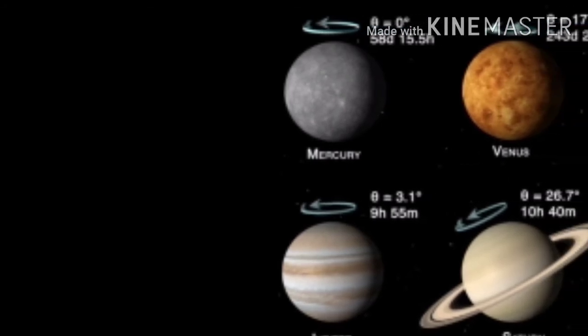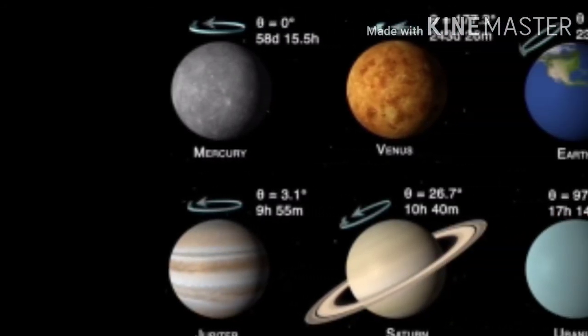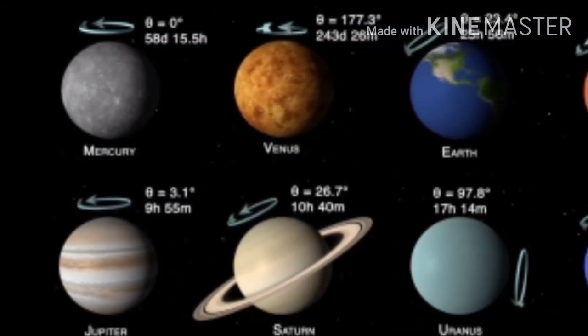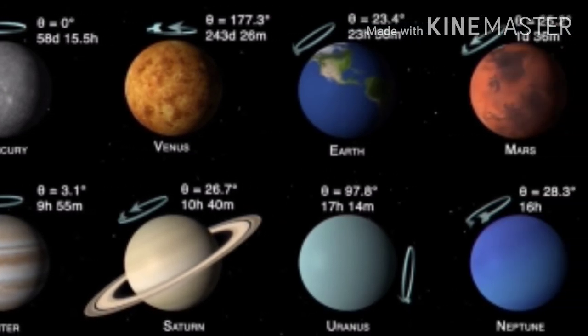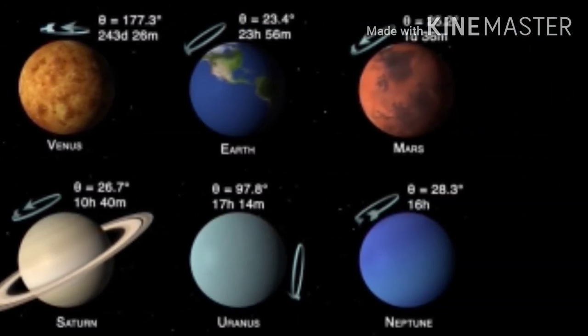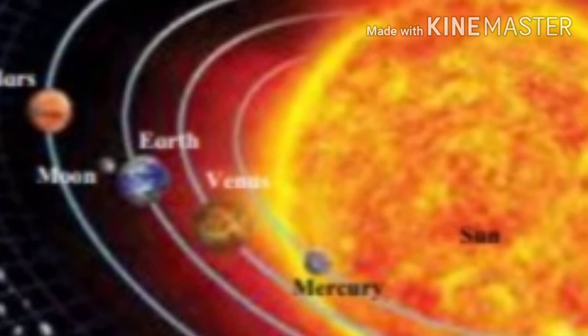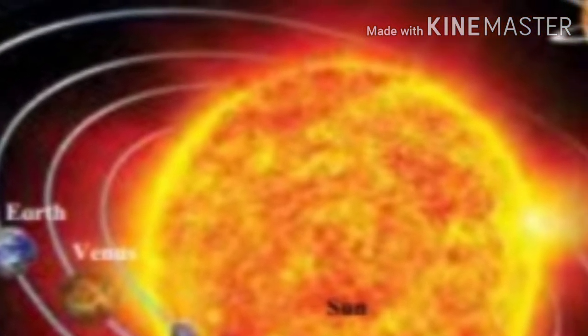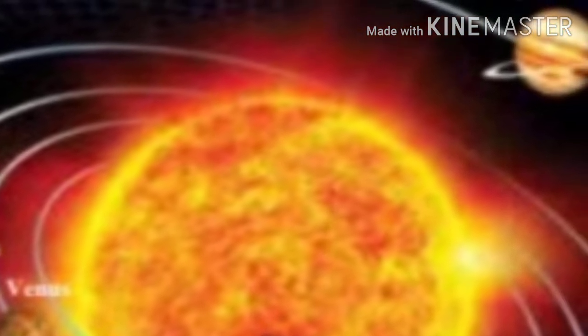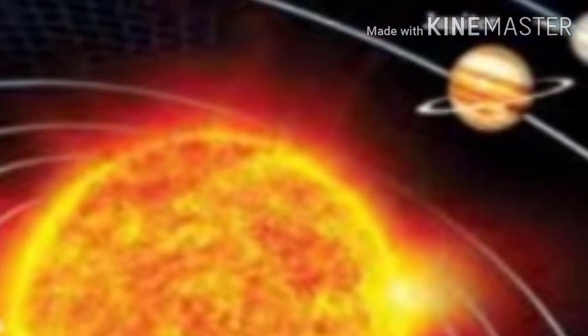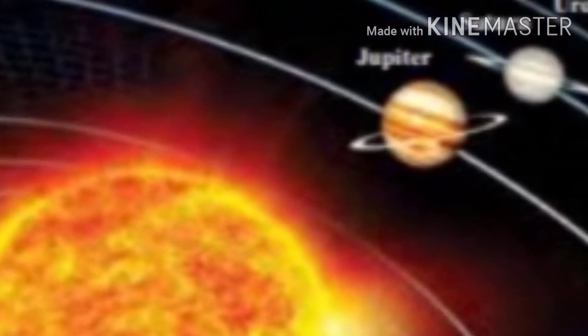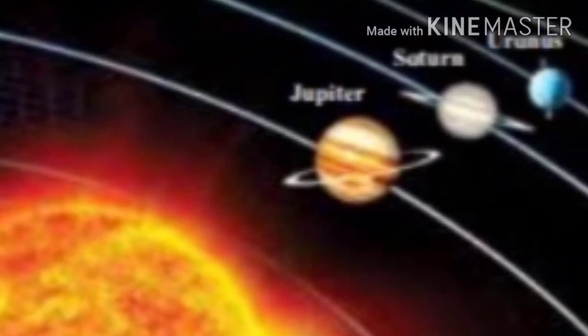The planets are moving around themselves. It is called rotation, and the period of rotation is different for different planets. These planets also move around the sun. That movement is called revolution. The period of revolution is different for different planets.